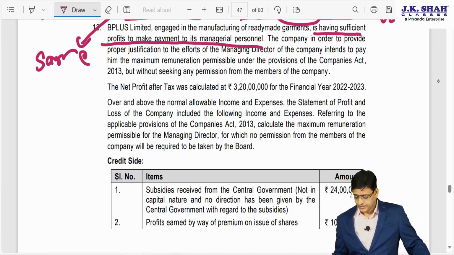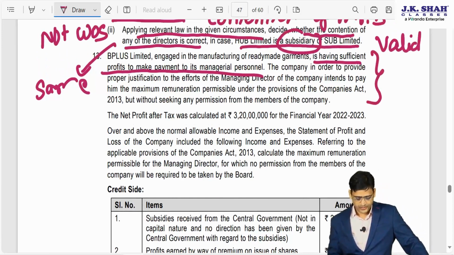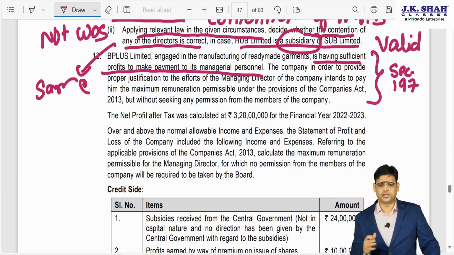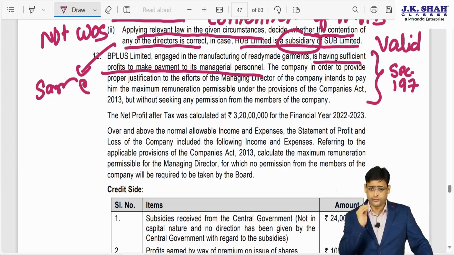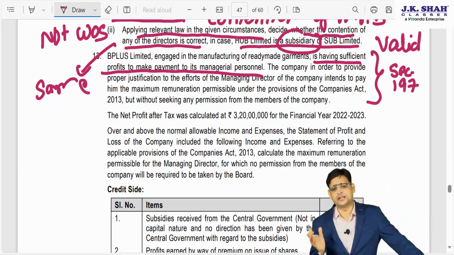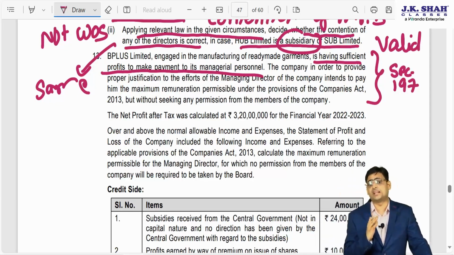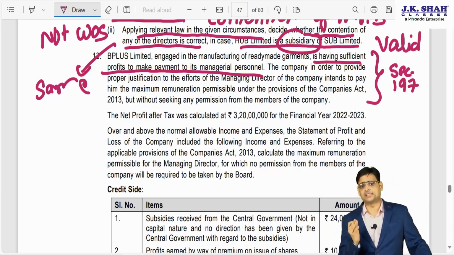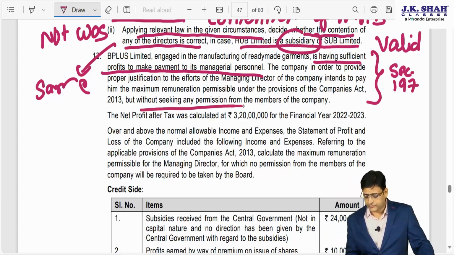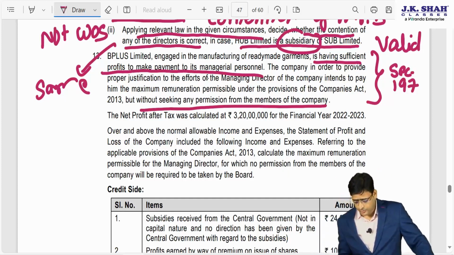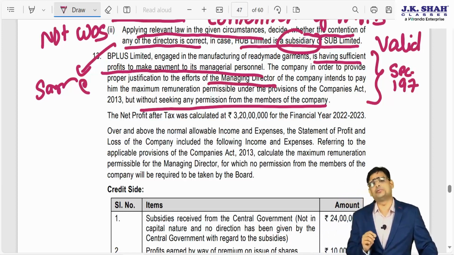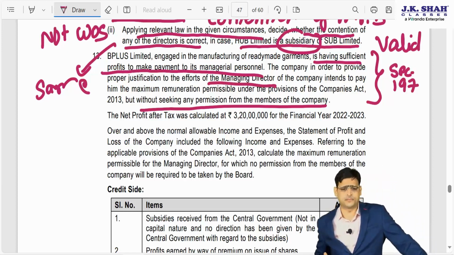of the company. If you see carefully, this question is from section 197. You can also say Schedule 5. You want to pay remuneration to the MD, WTD, or manager, and the company has adequate profit. They are saying you want to pay it without the permission of the members of the company, without a special resolution of the members. In that case, how much can you pay to the MD? You can pay the MD a maximum of 5% of the net profit.